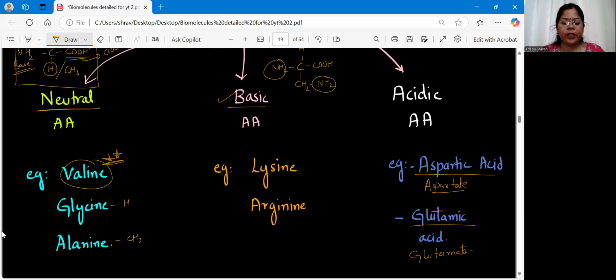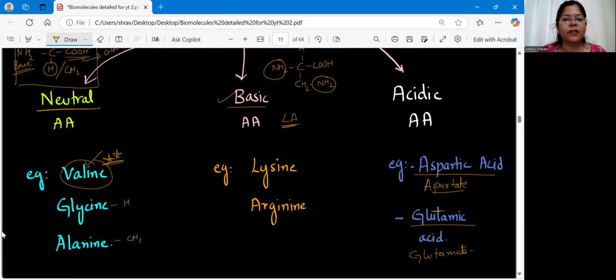Clear? So the examples of these amino acids are very, very important from the exam point of view. Directly they can give you questions. For example, neutral amino acids are glycine, alanine, serine. Apart from that, valine. Very important. Basic amino acid examples: lysine and arginine. For this, I can give you a trick like LA.